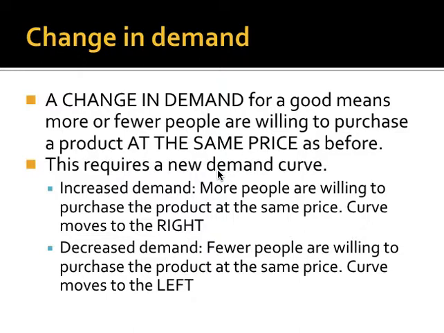On a warm day, you may be more likely to buy a $2 bottle of water if you're working outside or you've got to be outside than you are on a nice fall day or even a cold day in the winter, where that bottle of water really will not have that much usefulness to you, even though it's the same price. And so today, the idea is to look at what causes changes in demand. A change in demand basically means that more or fewer people are willing to purchase a product without a change in price. So what this means is we're going to have to draw a new demand curve, and we'll look at that visually on the next slide.